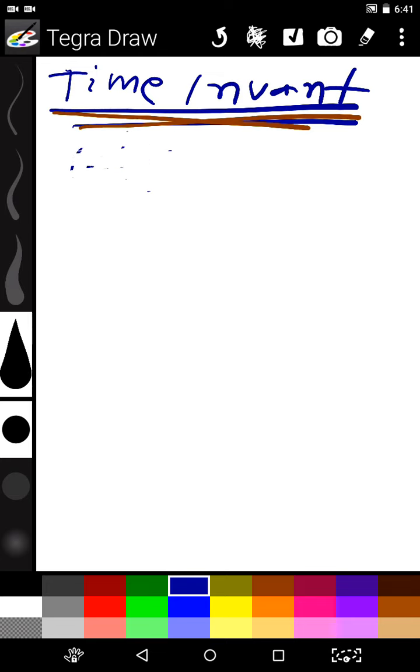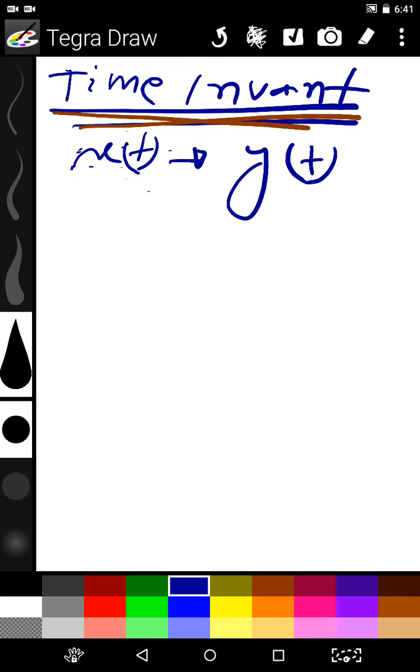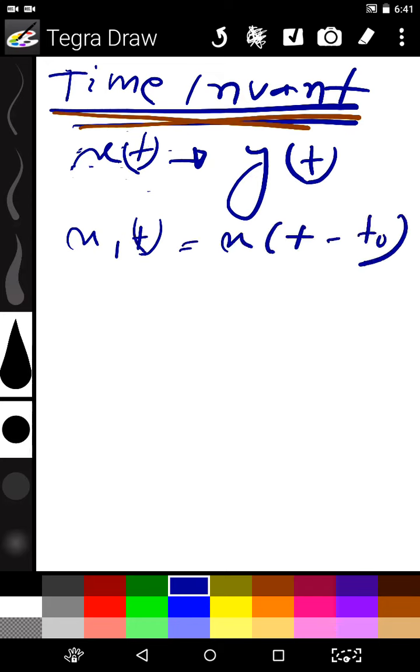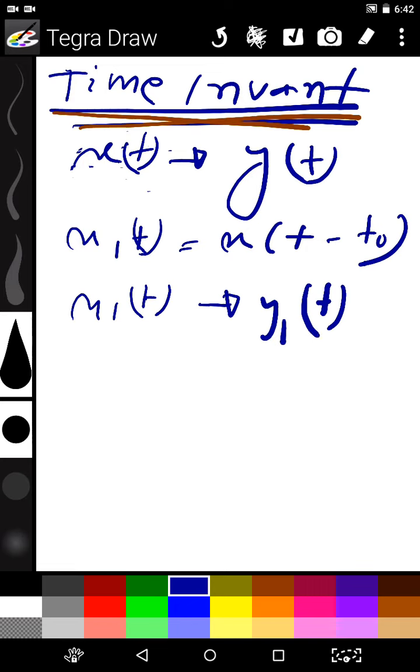Now we will go for an example. Let's say we give x(t) to a system and we get y(t) as output. Now we will delay the input. Let x1(t) equal the delayed input x(t - t0). We delay by t0 amount. We give x1(t) to the system and get y1(t) as output. Now we will give x(t) and get y(t).